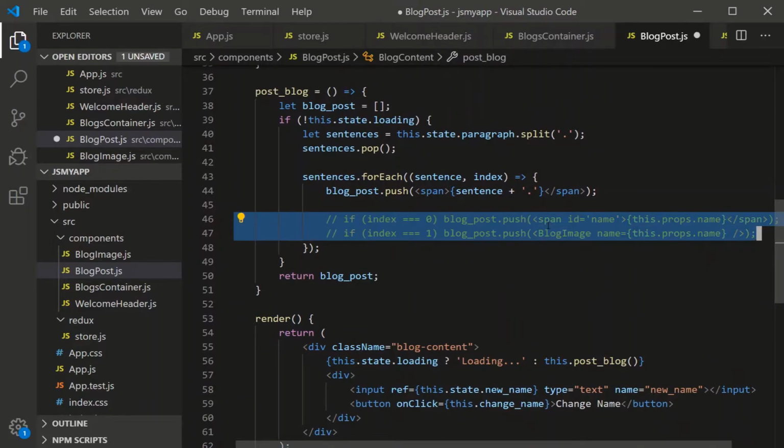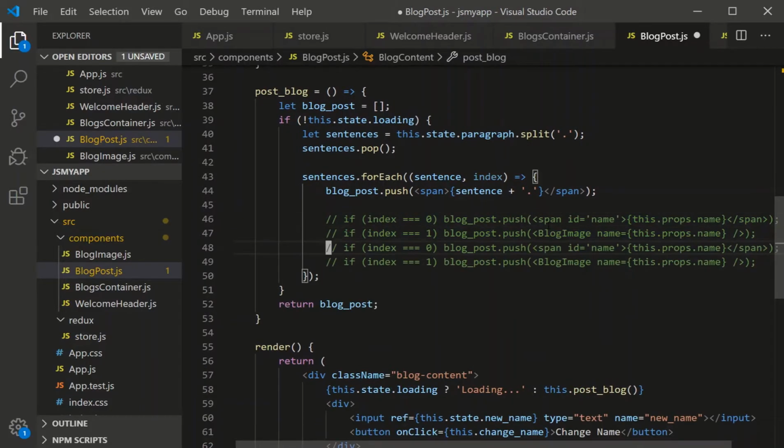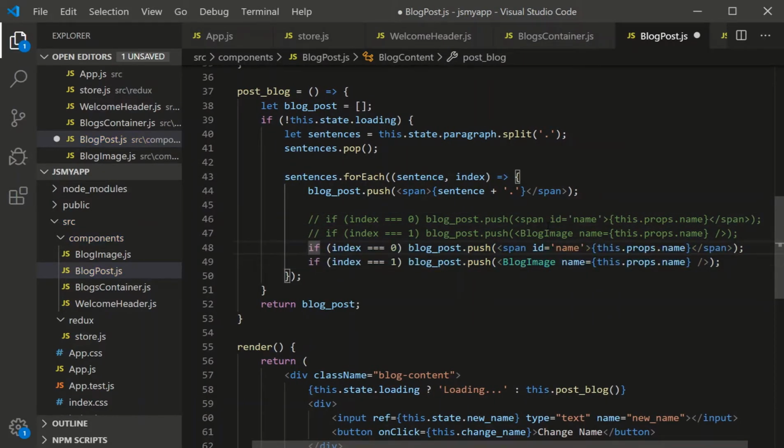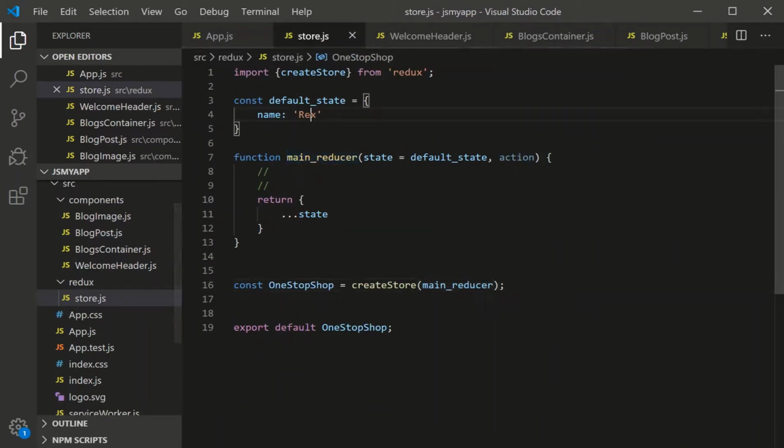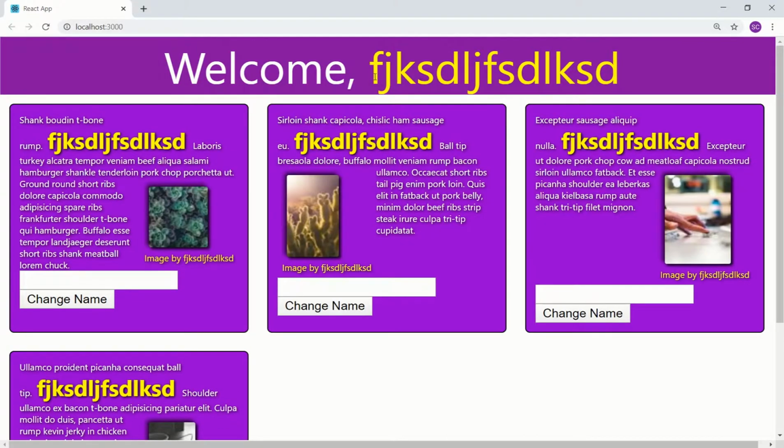I'm going to comment these two guys out. I'm going to copy these guys, paste, comment them back in. And it's no longer this.props.name. It's name from store like this. So now when we go to the front end, let me change the default name just so we know it's working. We go to the front end, and just like that, we're consuming the global state into these local components.